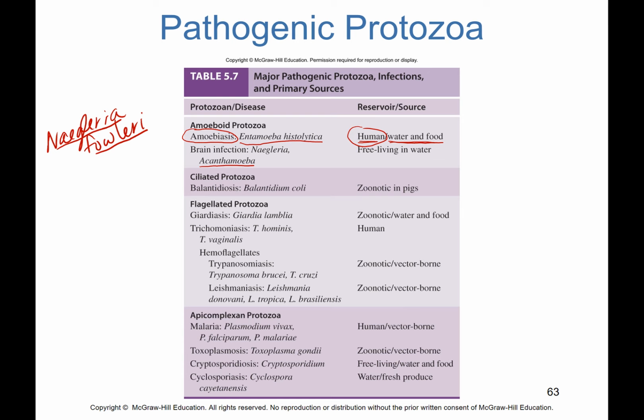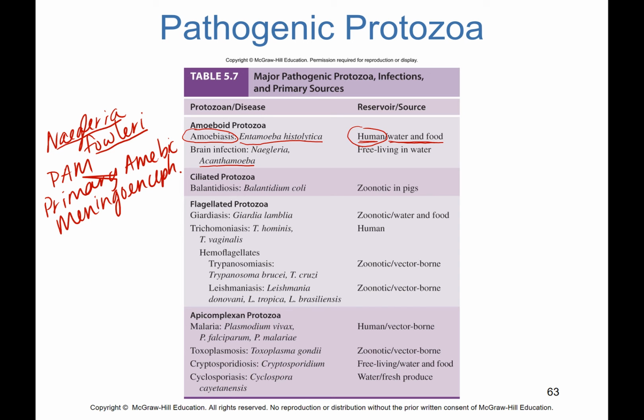Naegleria fowleri is an organism that causes inflammation of the meninges. It causes something we abbreviate in terms of disease as PAM, primary amoebic meningoencephalitis. It causes inflammation of the meninges.